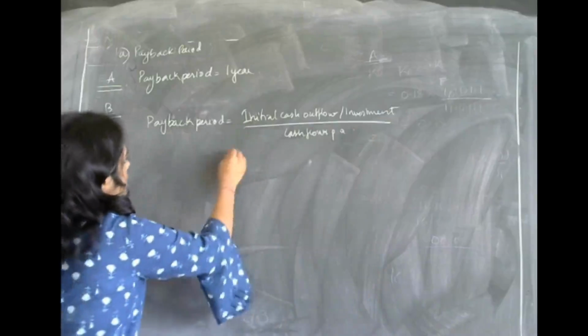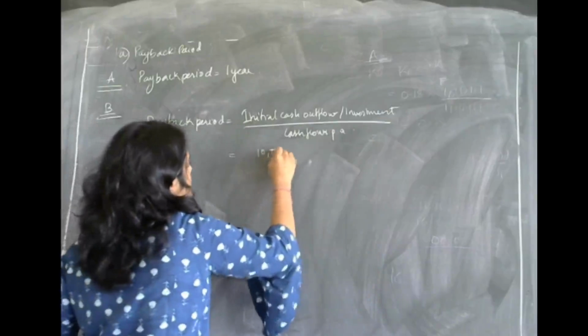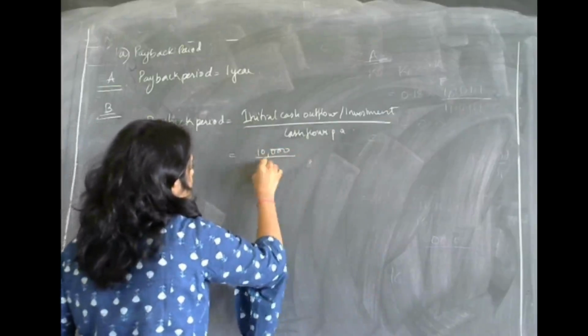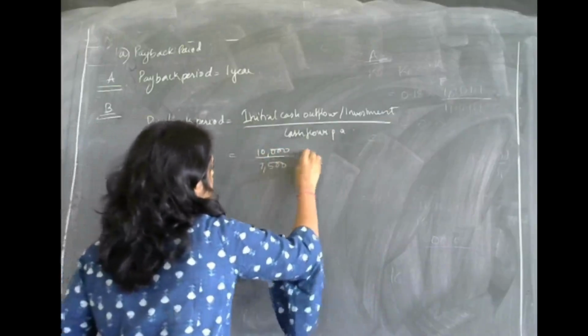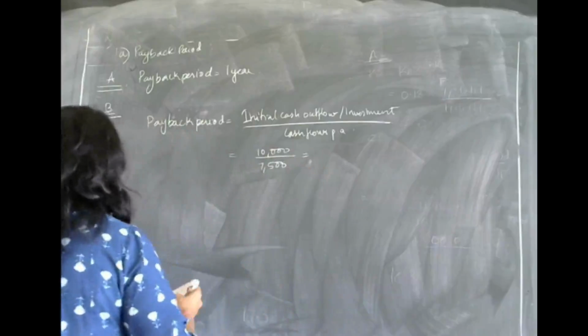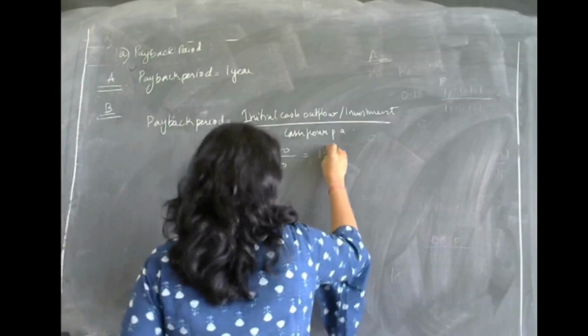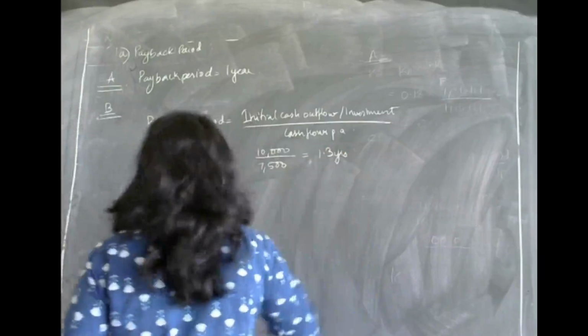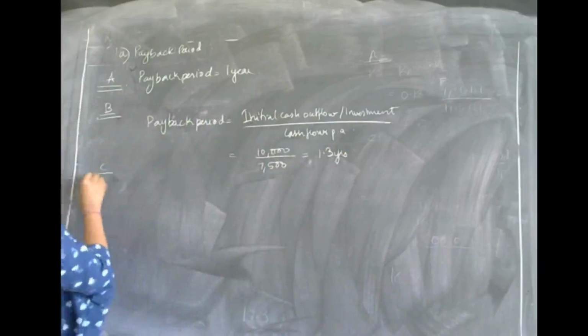Initial investment is 10,000 divided by cash flows of 7,500. So you will get your payback period as 1.3 years.